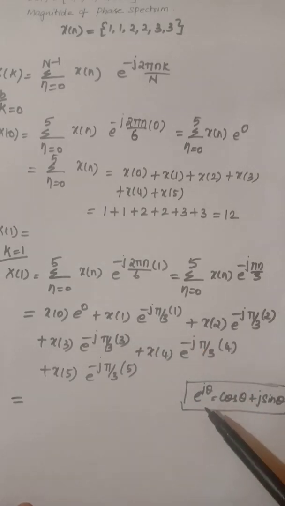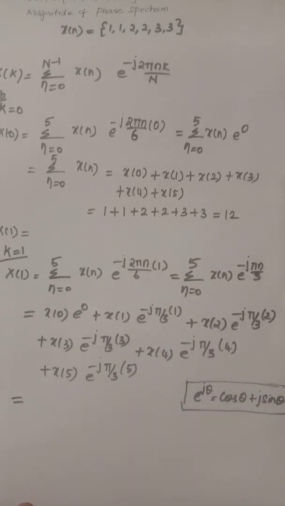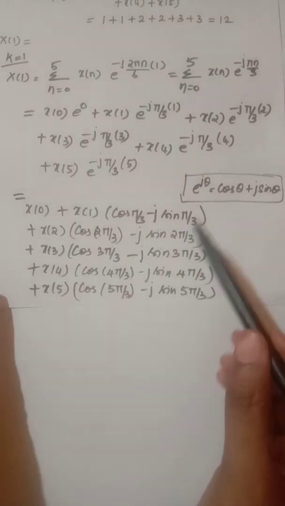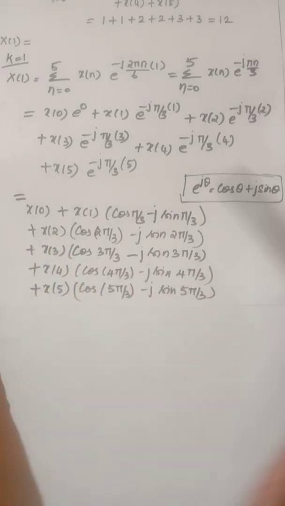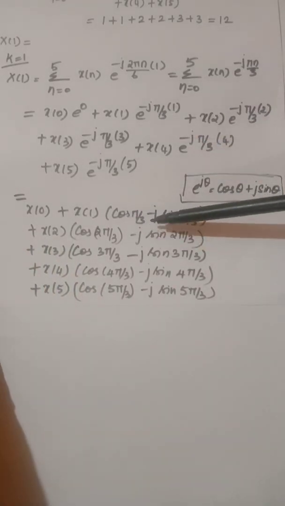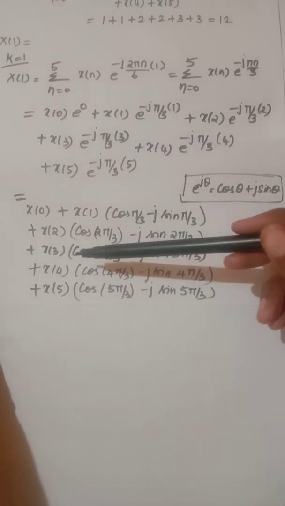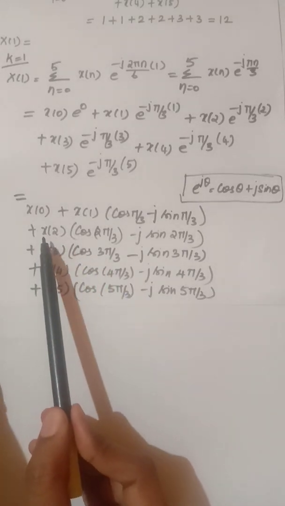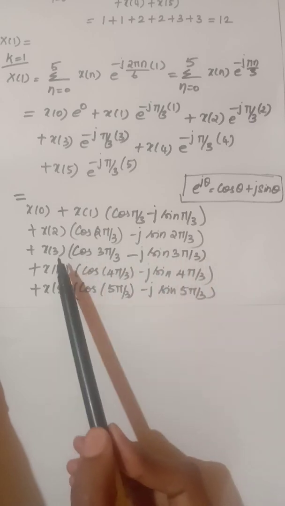Using the concept e power j theta is equal to cos theta plus j sin theta, expanding the above equation, we get the following equation. By substituting e power j theta as cos theta plus j sin theta, this can be written as e power minus j pi by 3 equals cos pi by 3 minus j sin pi by 3. Similarly, applying for all the other terms, I am getting the above equation like this: x of 2 cos 2 pi by 3 minus j sin 2 pi by 3.